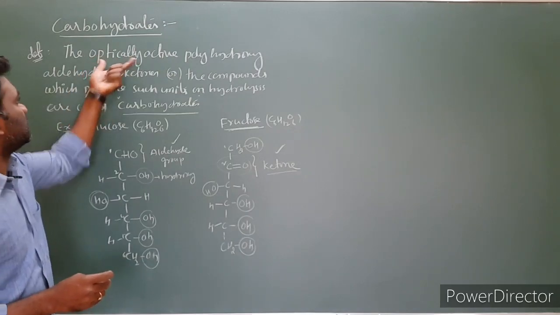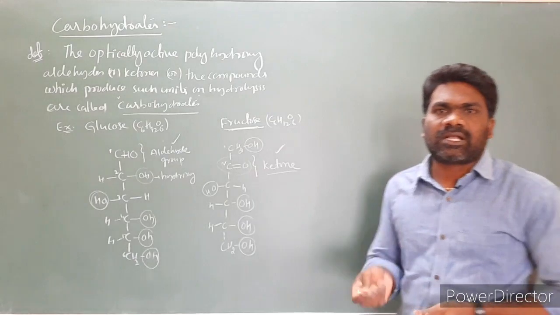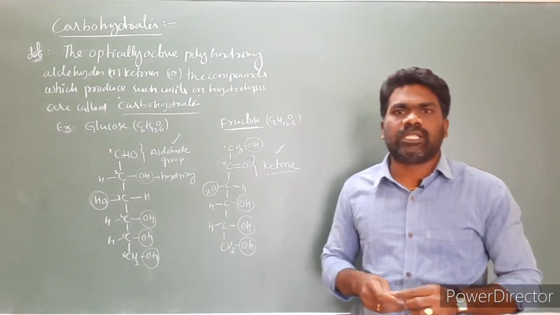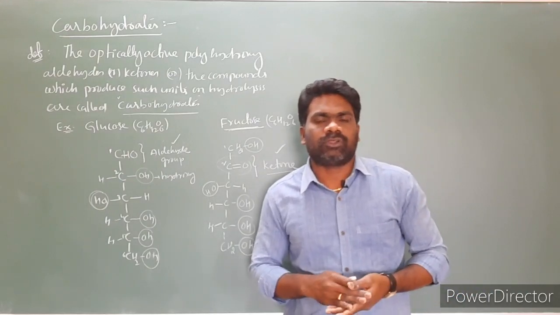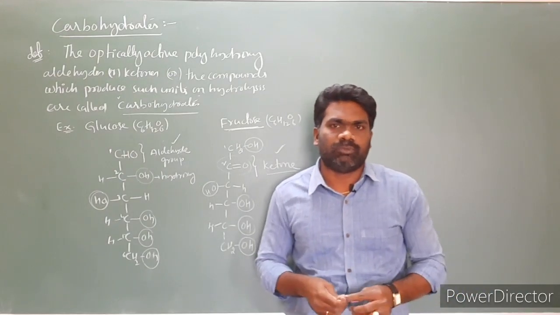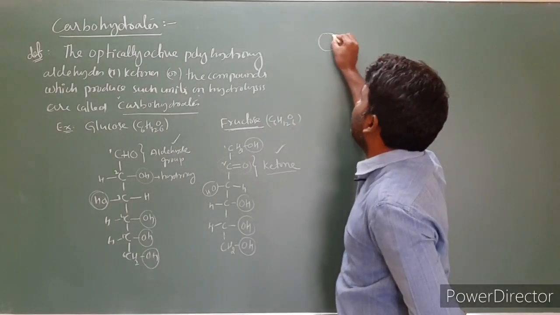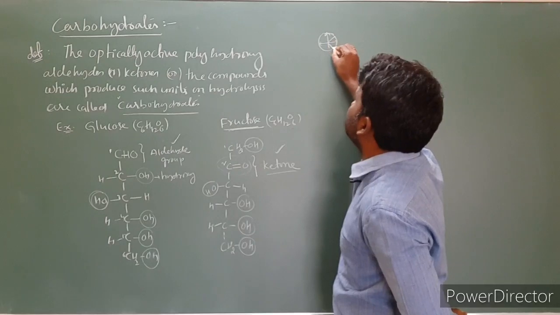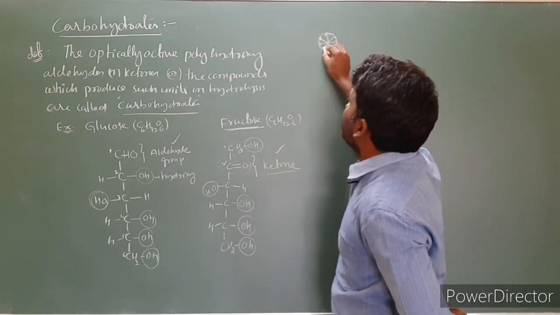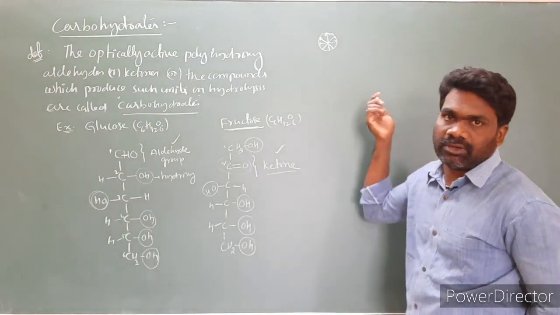And before that we have to understand what optically active means. Optically active compounds are the organic compounds which rotate plane polarized light either clockwise or anti-clockwise. What this means is, I am taking this ordinary light. The ordinary light has vibrations in all directions.